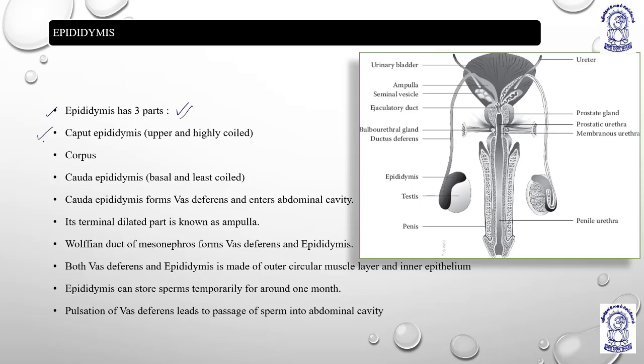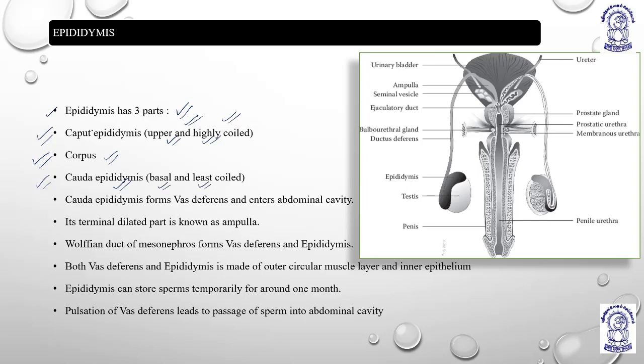The epididymis has 3 parts. The caput, which is the head, is the uppermost part and highly coiled. Then we have corpus epididymis, then cauda epididymis. So these 3 parts you have to remember: caput, corpus, cauda. Cauda means basal, or least coiled.